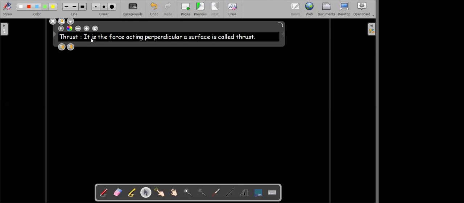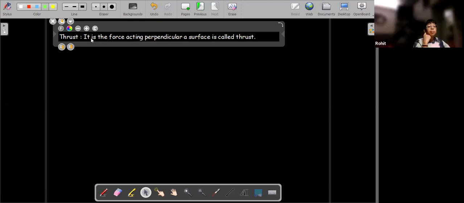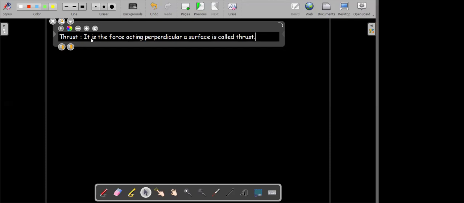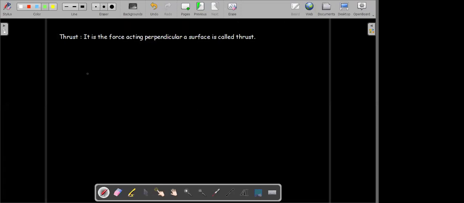Okay. So what is thrust? It is the force acting perpendicular to the surface. So see, the forces that act perpendicular to a surface, they are called as the thrust. So we see different examples like this.